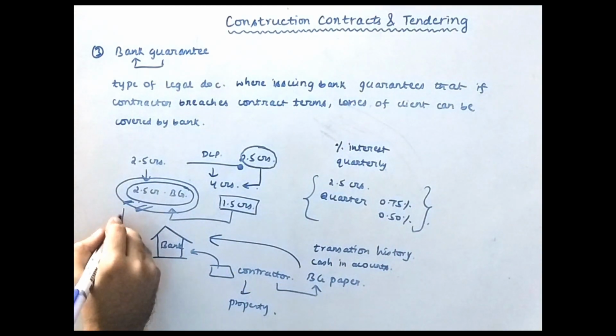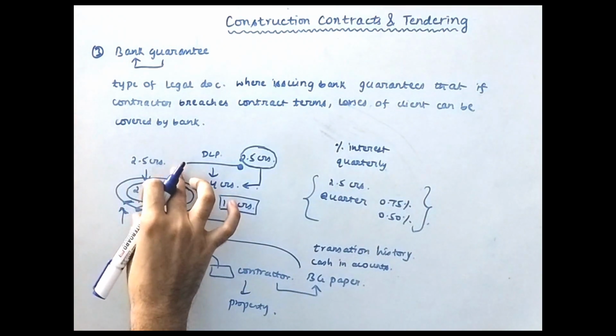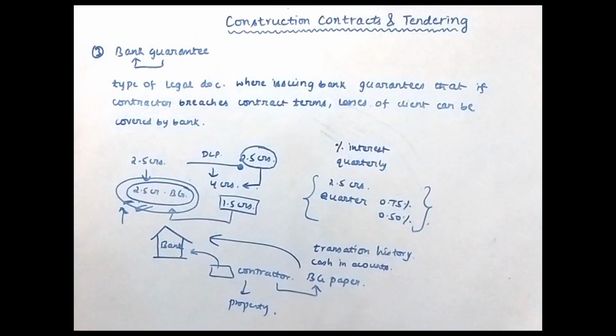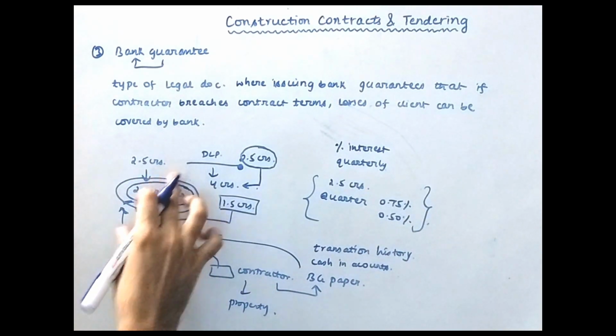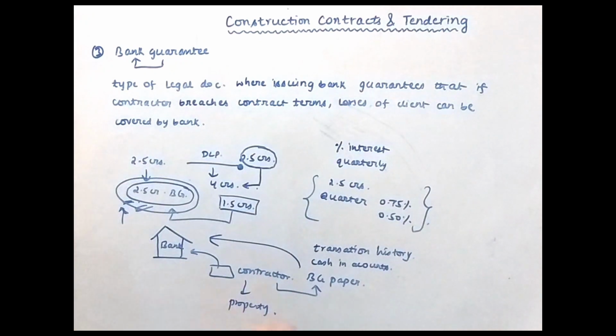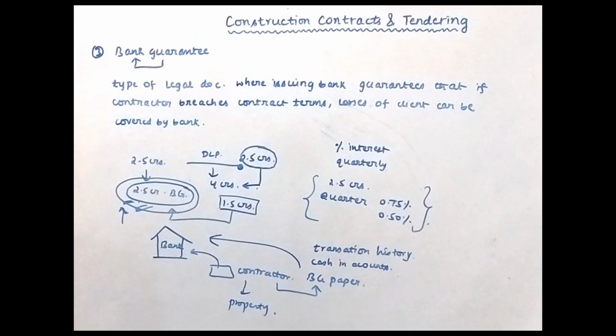But ultimately, what is the use of a bank guarantee for the contractor? It will improve the cash flow. The contractor does not have to pay 2.5 crore to the client for this DLP period. Instead, he will give a bank guarantee for a smaller amount, and he can avail the opportunity of having 2.5 crore cash in hand with himself. Otherwise, if he gives this 2.5 crore to the client, his 2.5 crores will be simply blocked for the complete DLP period. He can use this amount in some other project during that period. So this is where the advantage of a bank guarantee comes from.